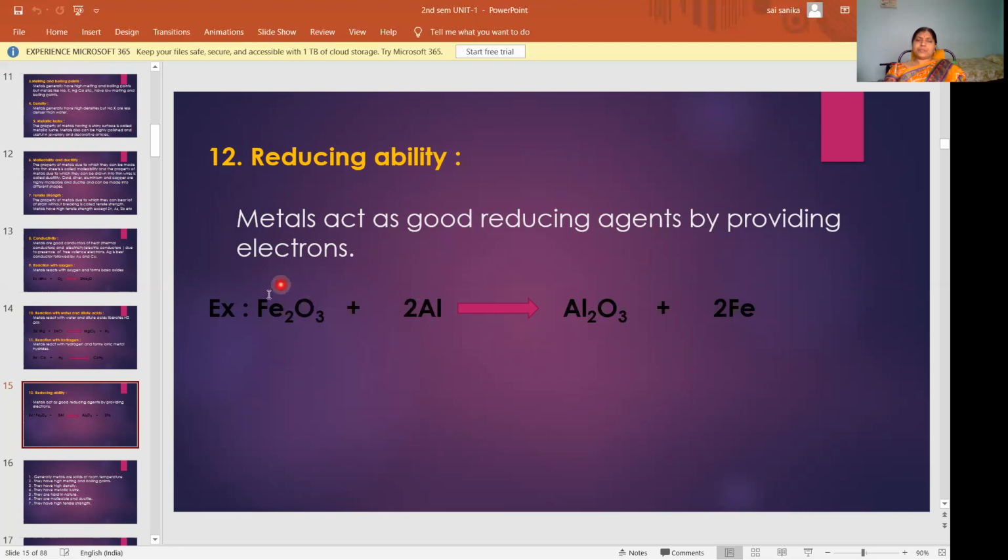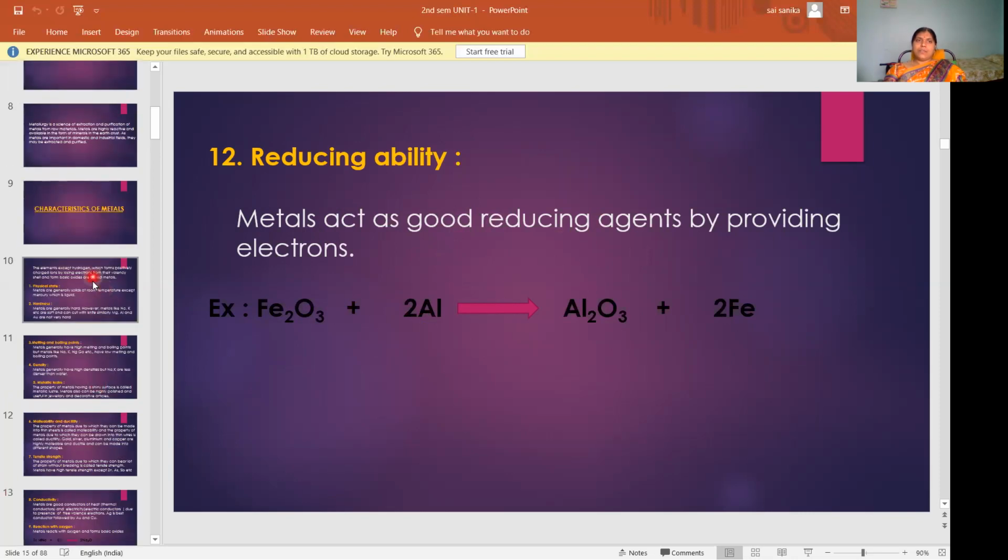Here iron oxide is there, and aluminum. What is it doing? It is reducing the iron oxide to iron. So iron oxide is reduced to iron, and the aluminum acts as a good reducing agent. So these are some of the characteristics of metals.